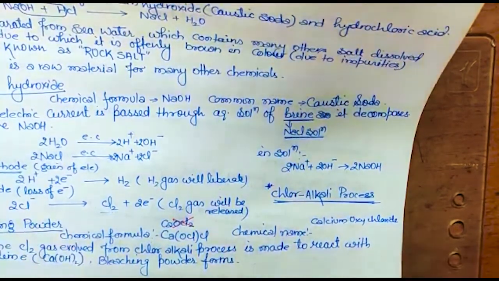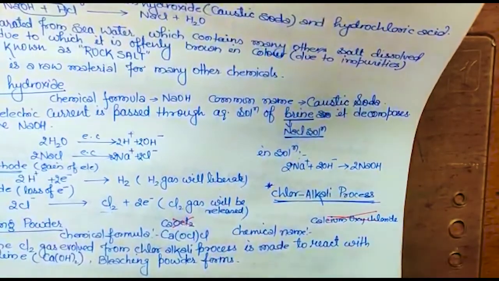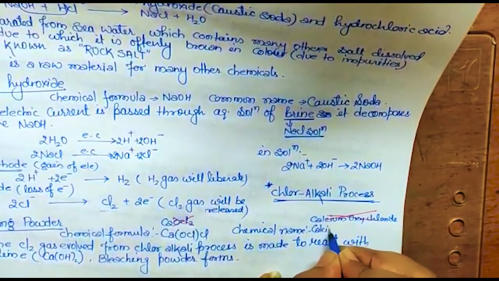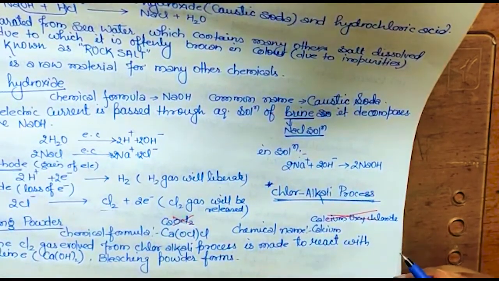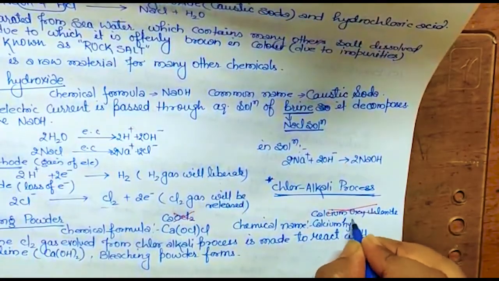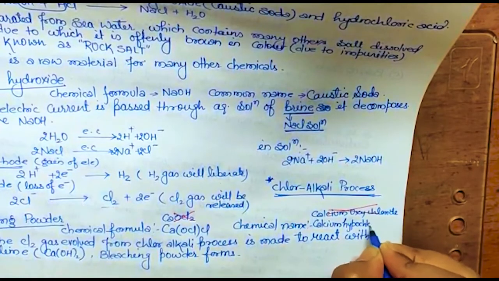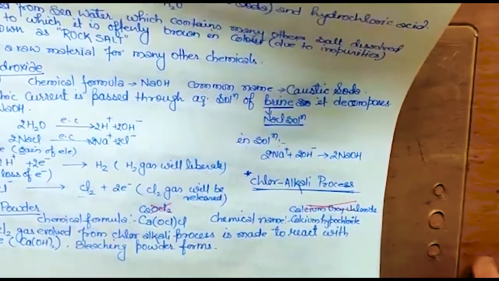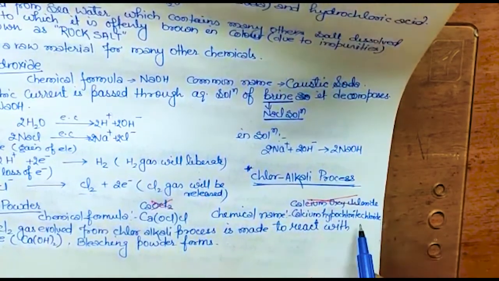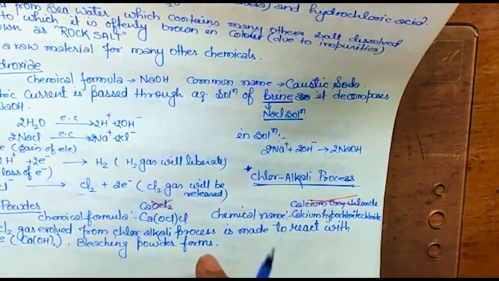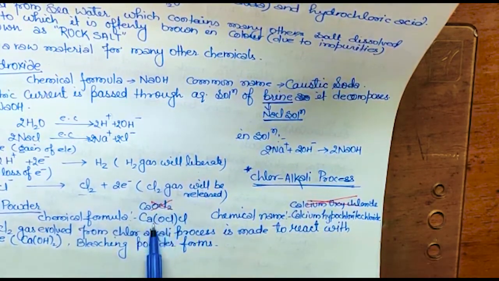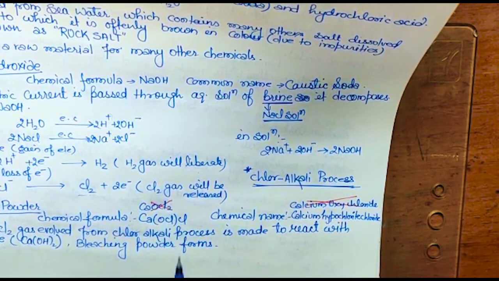Okay, but what I said is wrong. The correct answer is calcium. It will take a little time to learn, but it will stay for longer. Calcium hypochlorite chloride. Got it? First chloride will come, then chloride will come. Calcium hypochlorite chloride. This is calcium, this part is hypochlorite and this part is chloride.